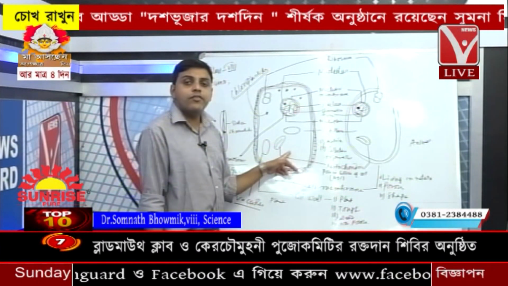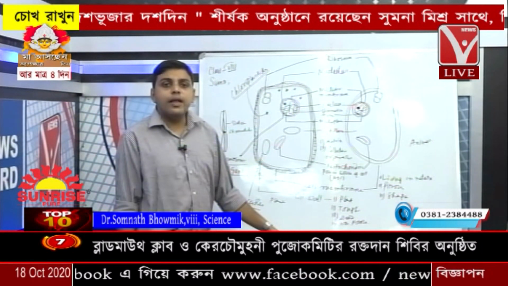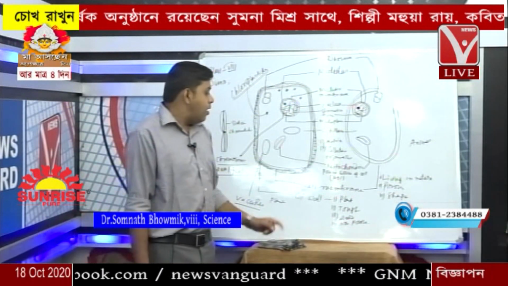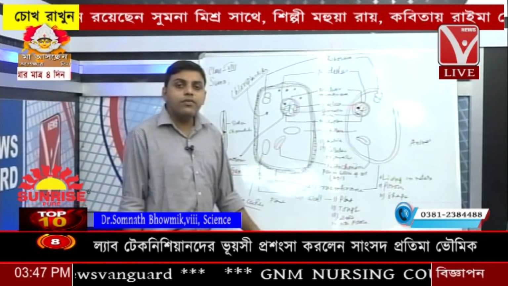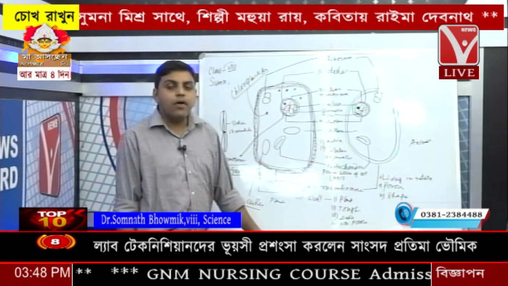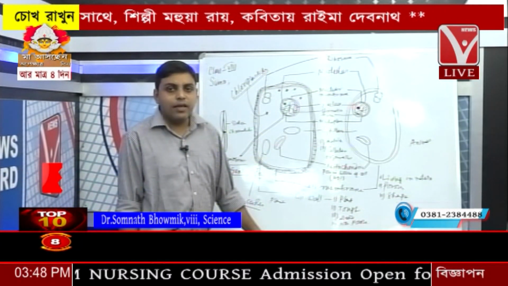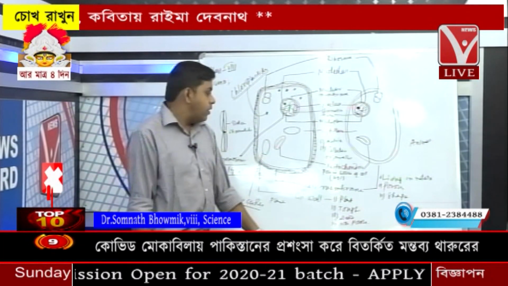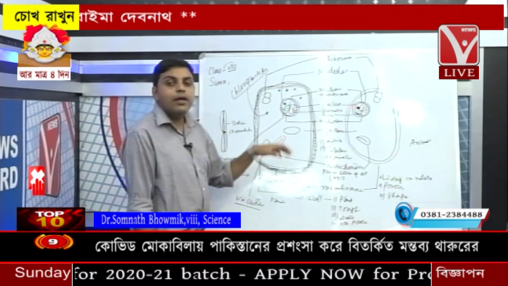Coming to the cell matrix, the cell matrix encloses a number of important cell organelles. The first important cell organelle is the mitochondria. The mitochondria is called the powerhouse of the cell. It provides energy. The form of the energy in case of mitochondria is adenosine triphosphate. Then it also has the ribosome.